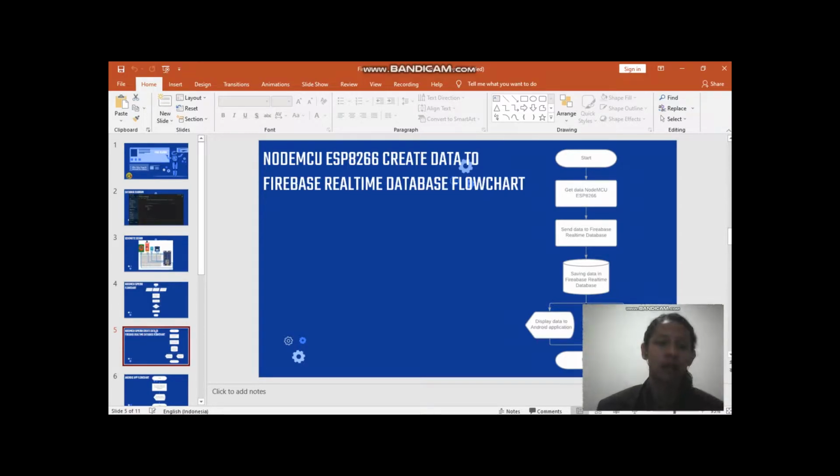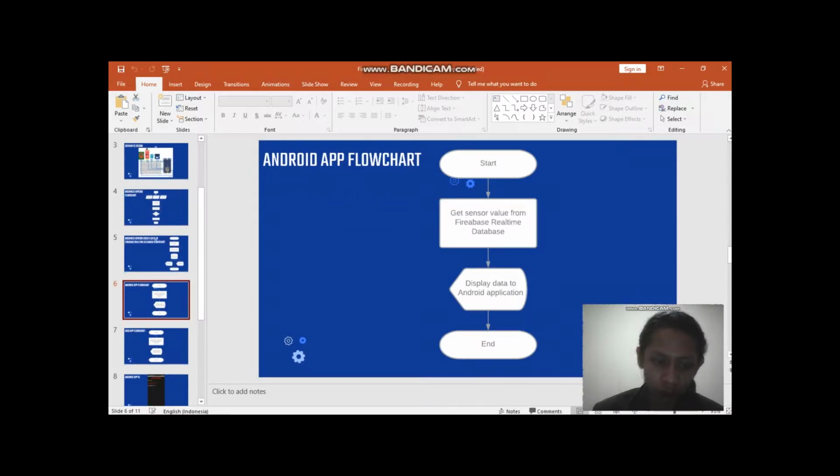The data that has been obtained will be sent to Firebase and saved, and will then be displayed on the web application or Android application.